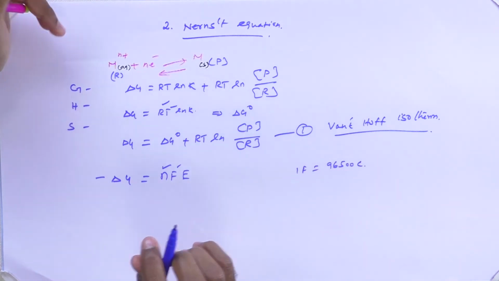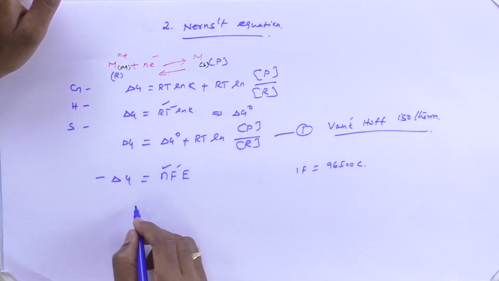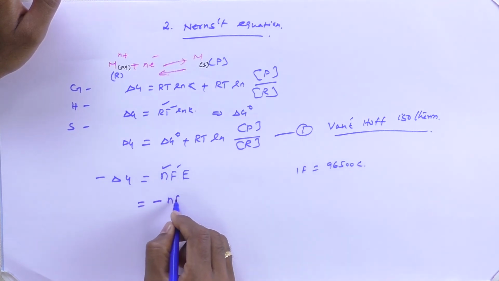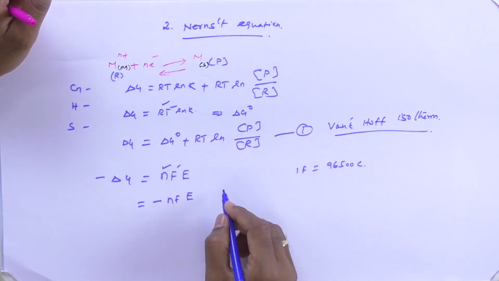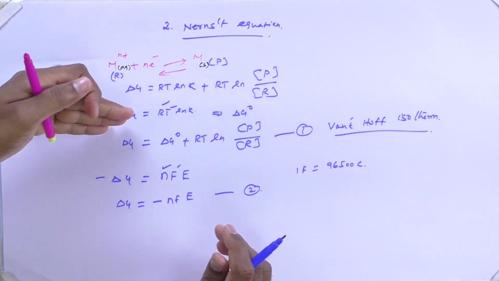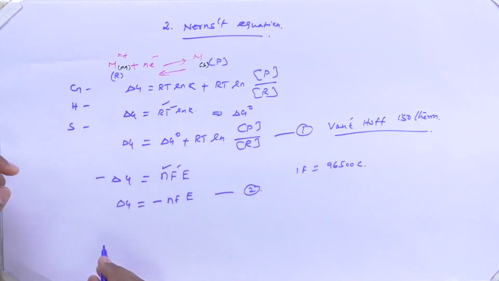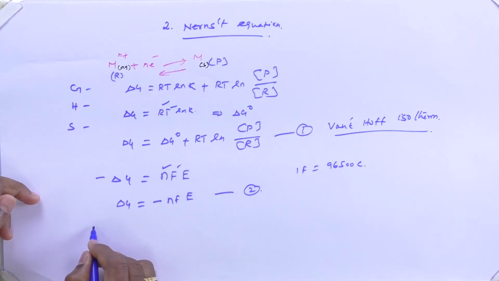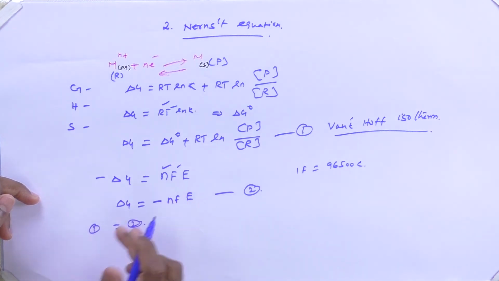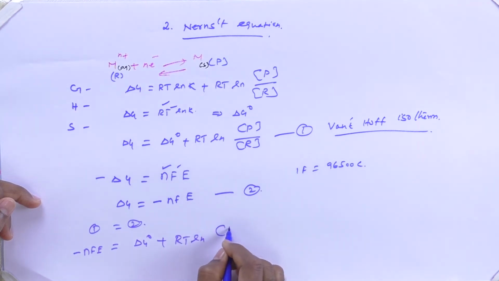Now this can be written as minus nFE, and this is equation 2. Delta G is equal to minus nFE. When you compare equations 1 and 2, the left hand sides are equal, so the right hand sides must also be equal. Therefore, when you equate equations 1 and 2, it becomes minus nFE equal to delta G naught plus RT ln product by reactant. Are you clear?